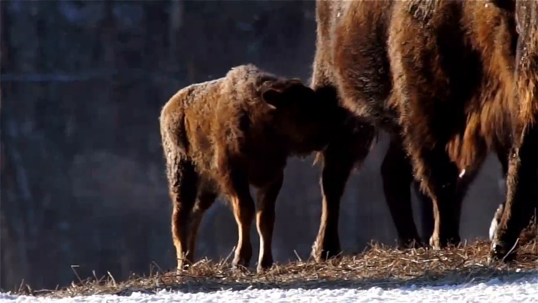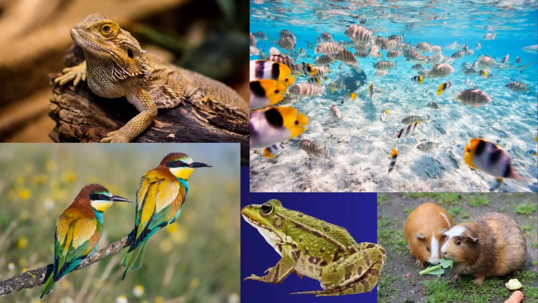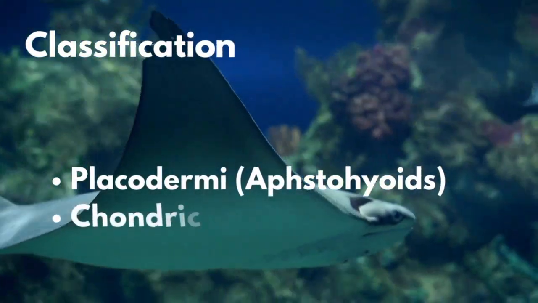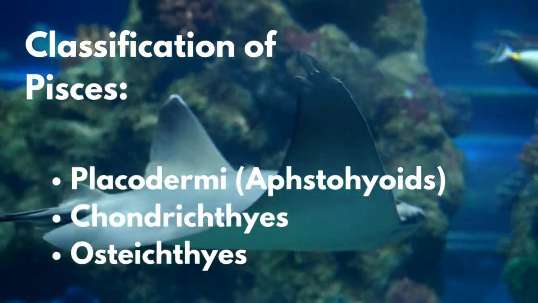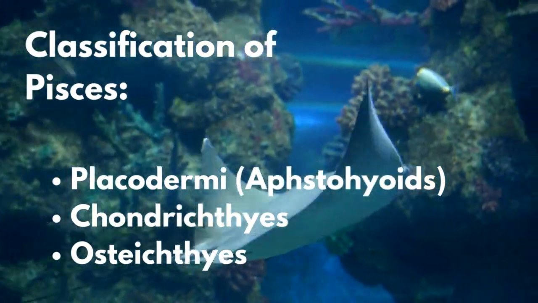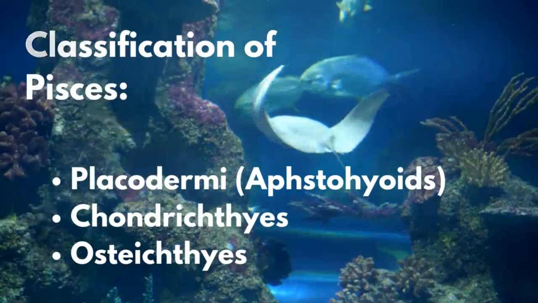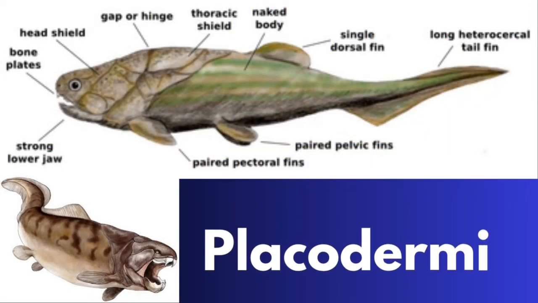Now, one peculiar thing about chordates that separates them from other kinds of organisms is that they have a highly developed brain that is enclosed by the skull. The skull is also referred to as the cranium, and they also have the nerve cord. Now, quickly we'll be looking at the classification of organisms under class Pisces. We have the Placodermi, the Chondrichthyes, and the Osteichthyes. We have the 3 of them.